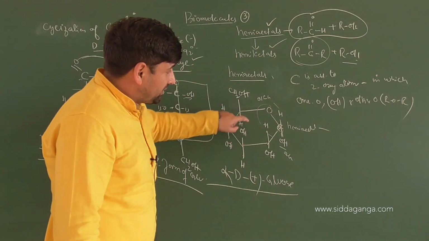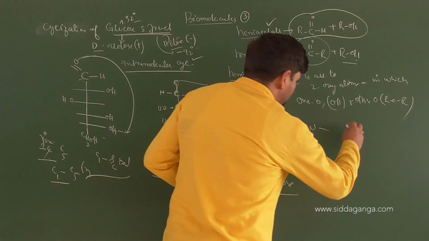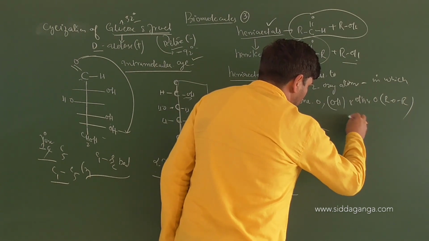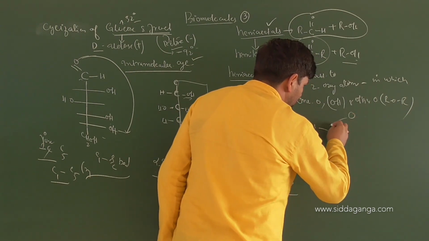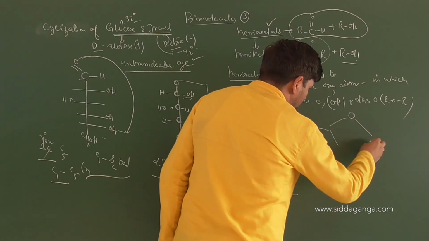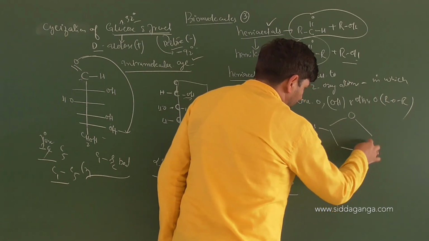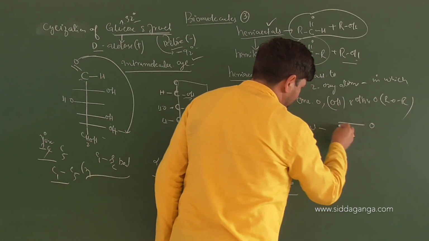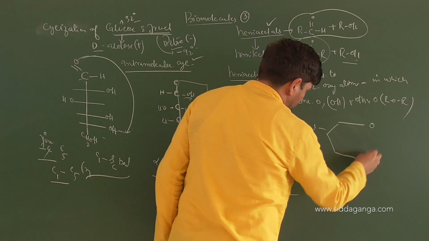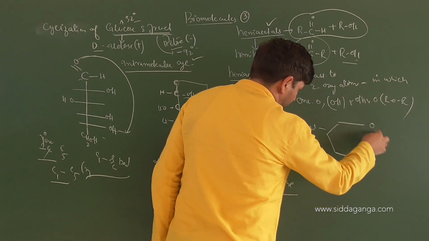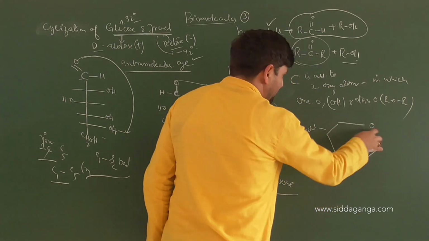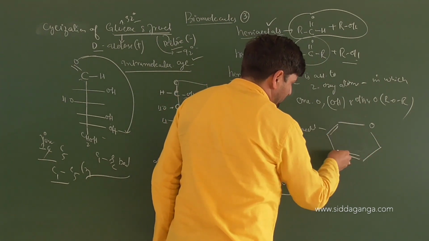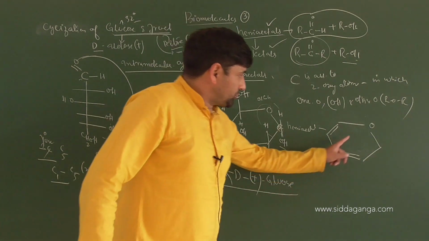it is a 6-membered ring. 6-membered ring, we call it furan. The structure of furan is like this, children. So we have oxygen. So 1, 2, 3, 4, 5. It's only 5 membered, sorry, 6 membered ring we have to make. So 1, 2, 3, 4, 5, 6, including, we have a double bond here. So including what?